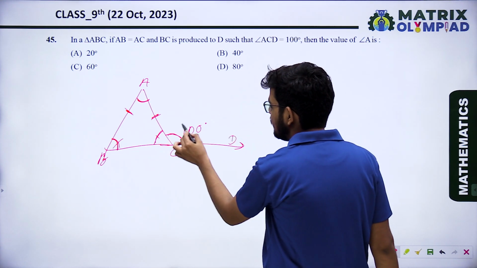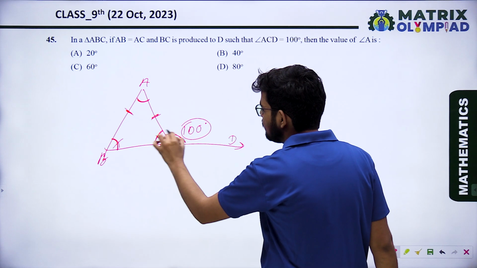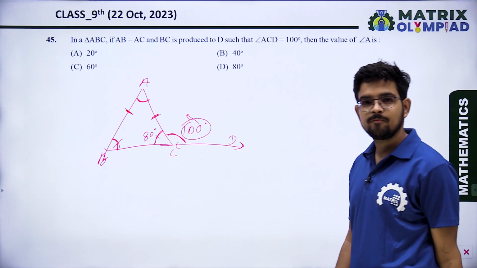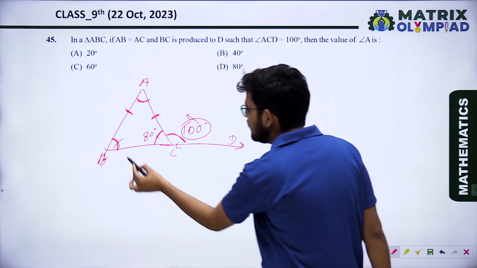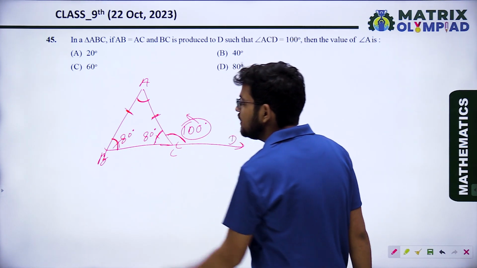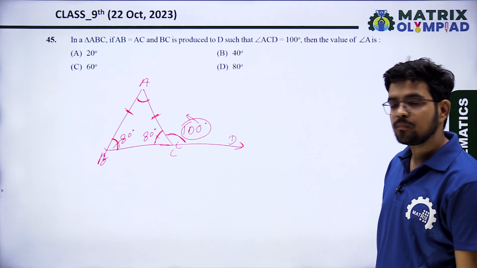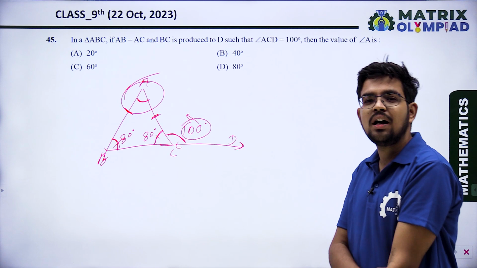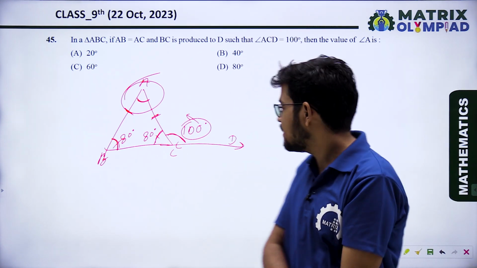So from here, what is the value of the interior angle C? This is 100 degrees, so this will be 80 degrees. This one is 80 degrees, and this angle is also 80 degrees. And what will be the value of this angle? You can use the exterior angle theorem or the angle sum property.